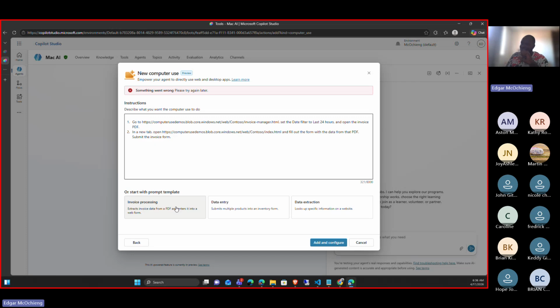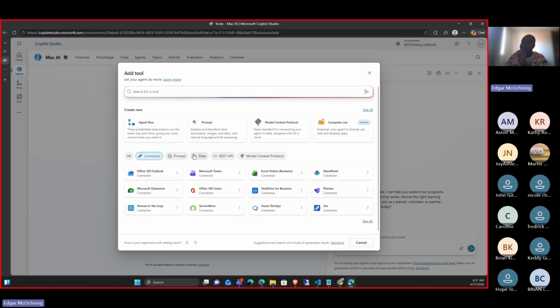Let's say, for example, in invoice processing, it can extract invoice data from PDFs and enter it into a web form. It can also do data entry and data extraction. I want you to remember all of this, and it works without human intervention. So my agent can do everything without me being present. This is one thing that I really must show you. It actually excited me.